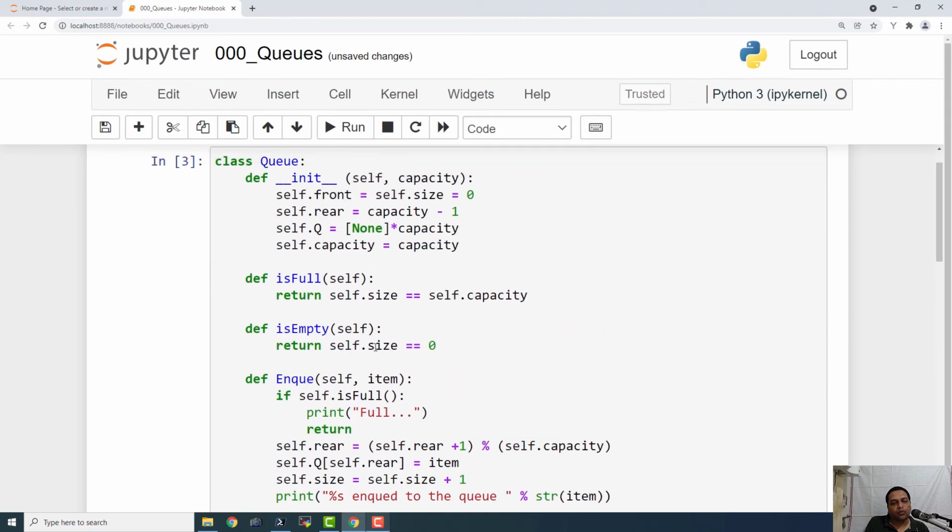And this is one way of defining the queue. There are multiple ways we can define a queue using the Python programming language. And in the coming episodes, we are going to have a look at all those ways to define a queue in Python programming language.